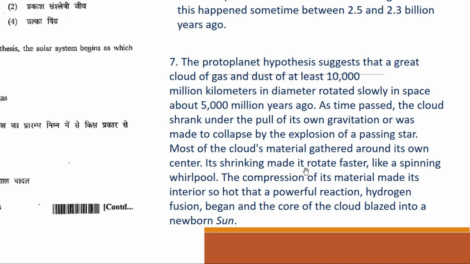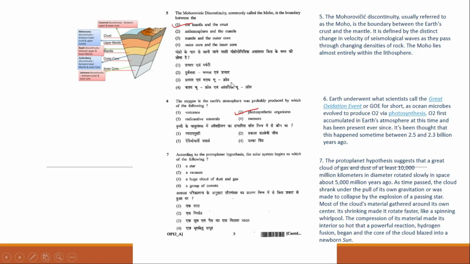Its shrinking made it rotate faster. So as soon as your cloud shrunk, it started to rotate faster like a spinning whirlpool. The compression of its material made its interior so hot that a powerful reaction, hydrogen fusion, began, and the core of the cloud blazed into a newborn sun. So, according to your proto-planet hypothesis, the solar system began with a cloud of gas and dust. So, the correct answer will be your option third, a huge cloud of dust and gas.